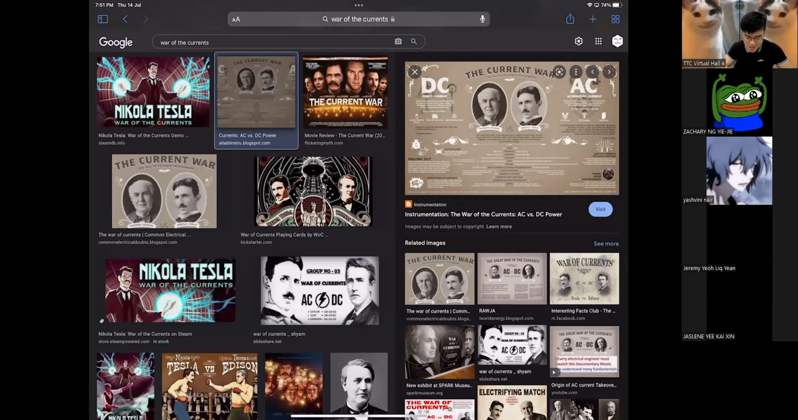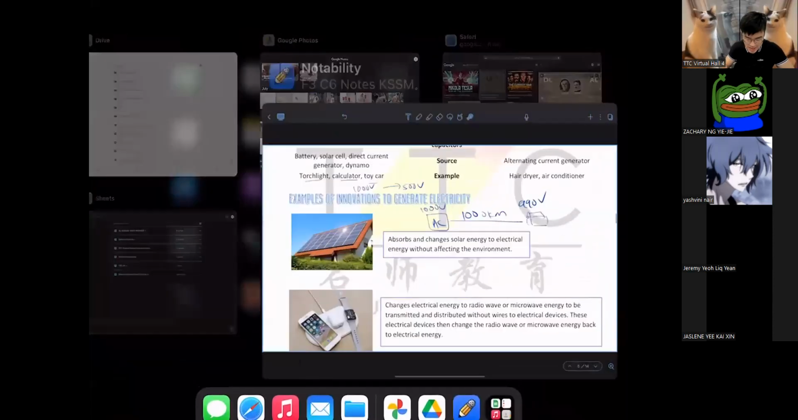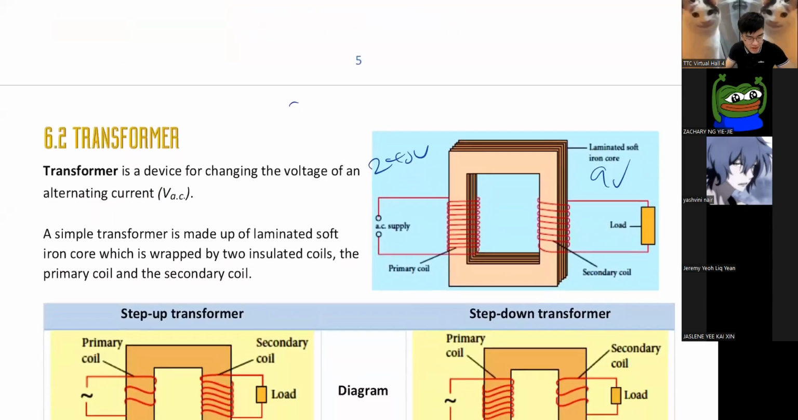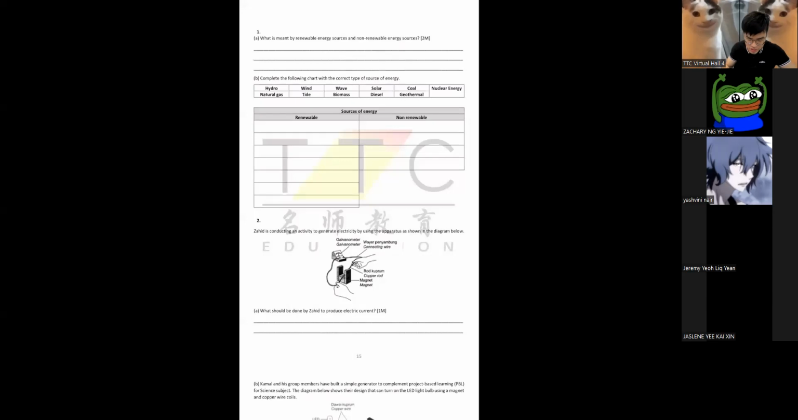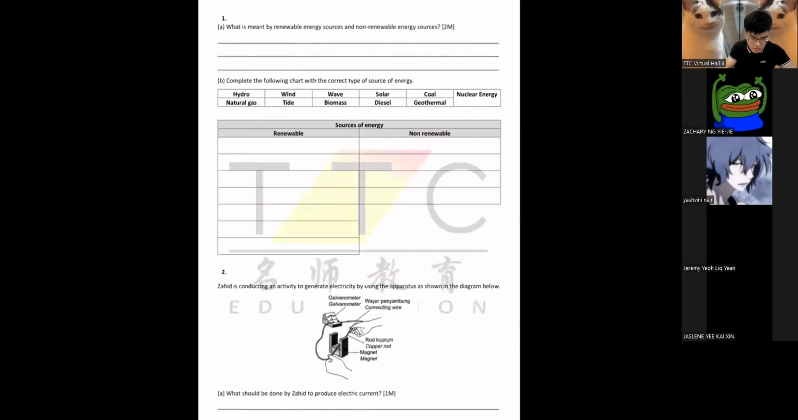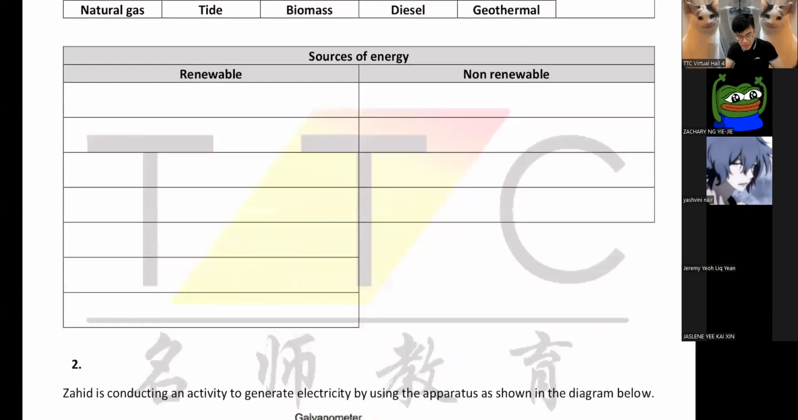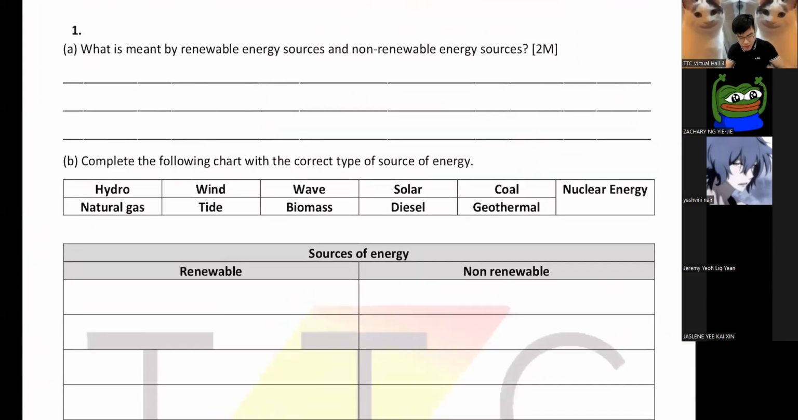Anyway, so I think that's enough story for today. Let's go to our exercise, shall we? There's not much exercise to do actually. So let's look at question number 1. This is page 15, by the way.